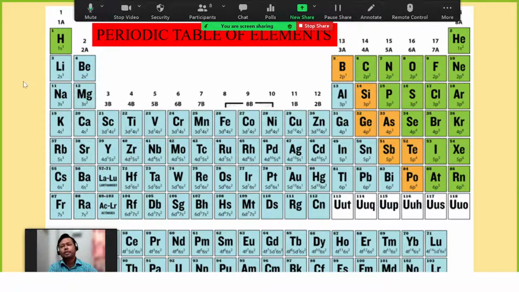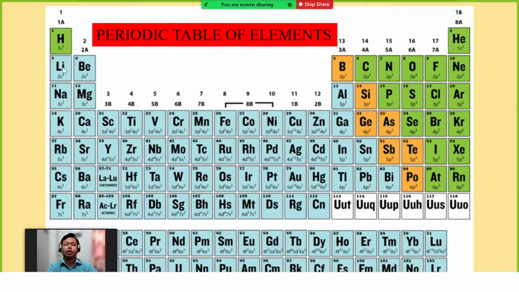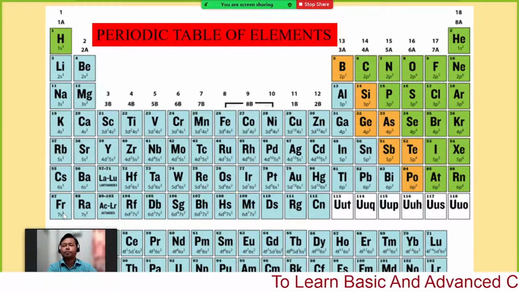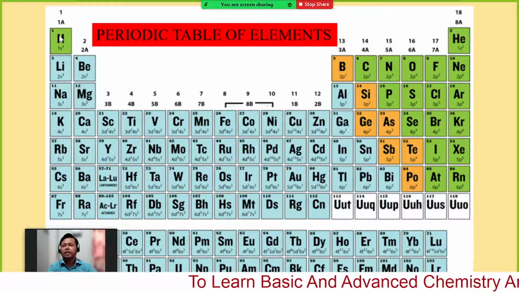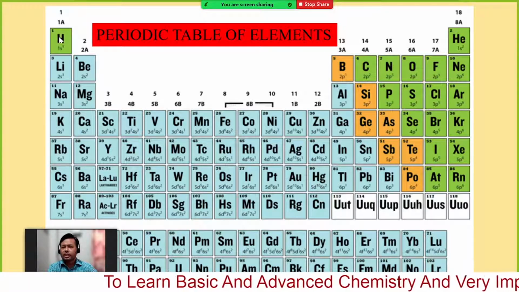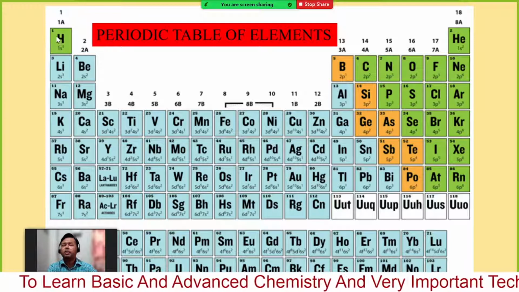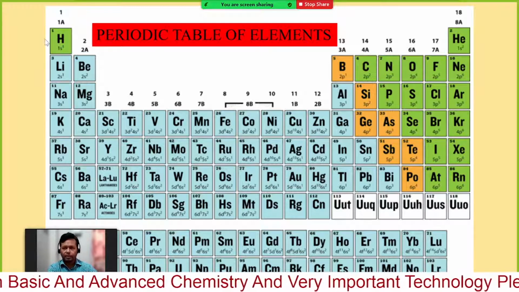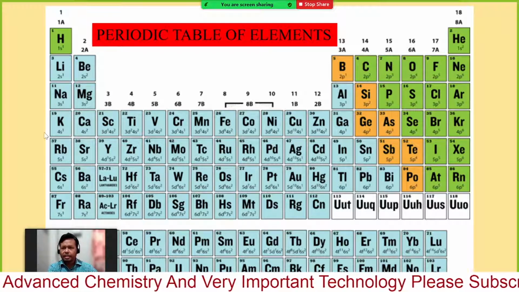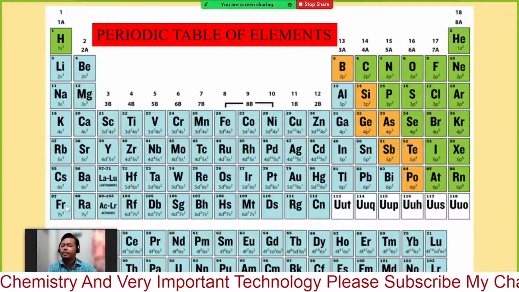First of all, let us consider the size of the elements, or atomic radius. If we go from top to bottom, what happens? You can see this is the first period and first group, group 1, then second, third, fourth, fifth, sixth, seventh.